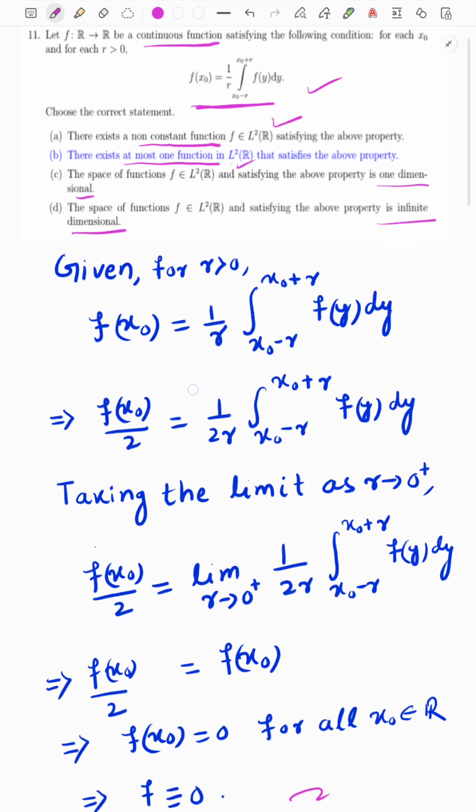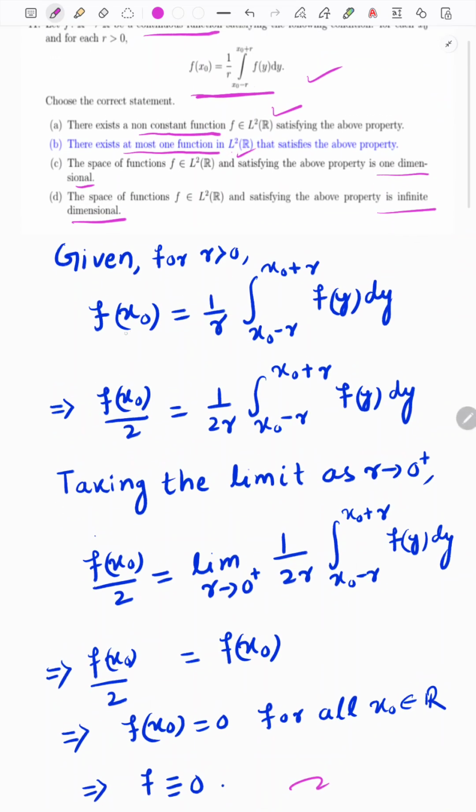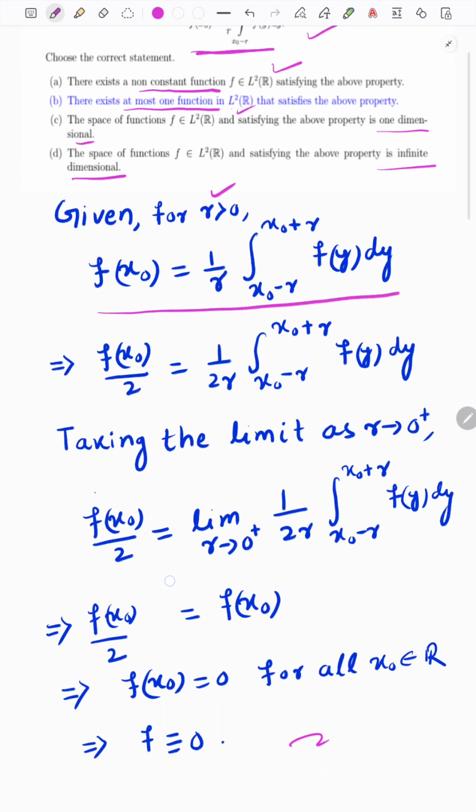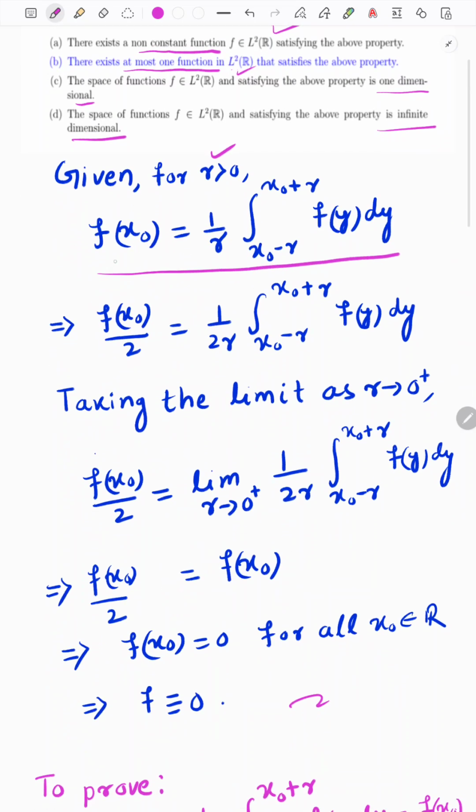Given, for r greater than 0, f of x0 is equal to this, and this equality holds for every x0 belonging to R and for any r greater than 0. So we divide by 2r on both sides.